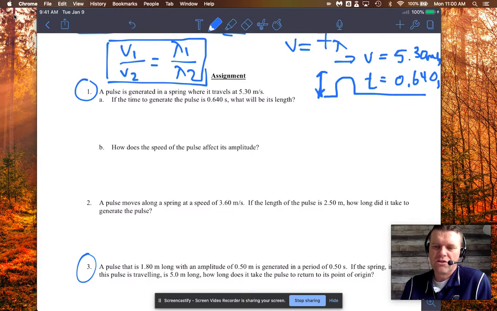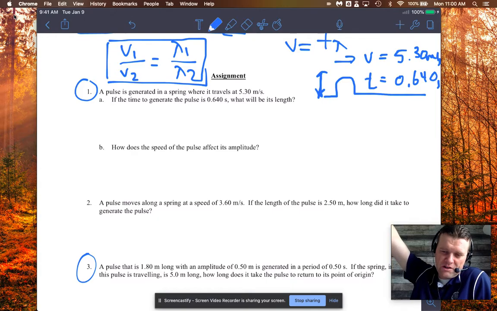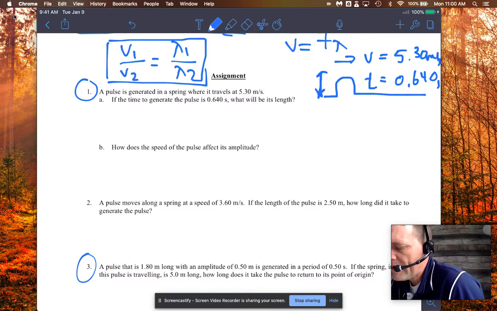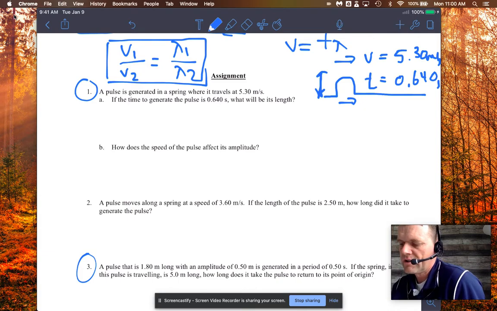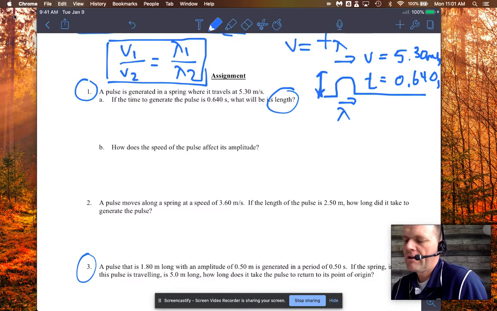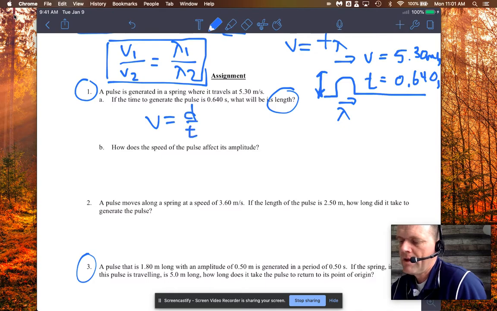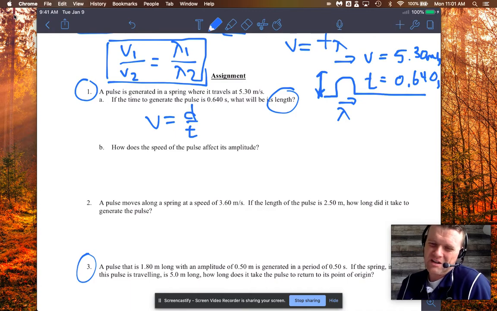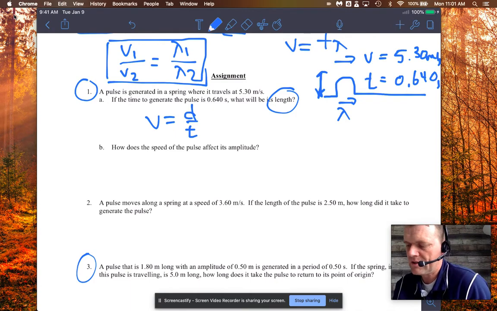Now, while my hand's doing that, as you saw in the animation, the wave starts to move away from me. It starts to go down the spring. And it would cover a distance, the distance is the wavelength. That's what I don't know. Okay, so how could I determine that? Well, if you know that velocity is equal to distance over time, the distance, of course, in this case will be the length of the pulse. So it's technically not a wavelength, but it is a distance.